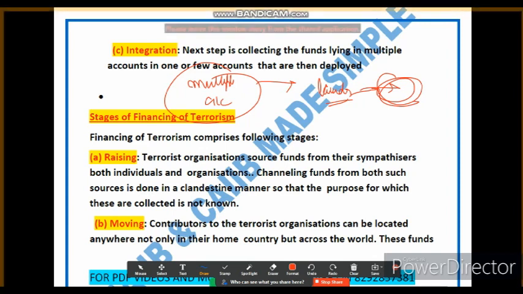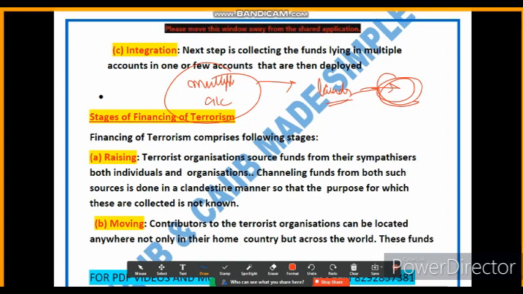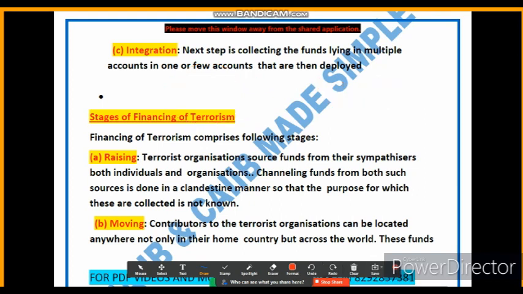By integrating the funds into the regular financial system, the launderer gives the appearance that the money came from a legal source. Let me give you an example. Friends, a criminal may take the money they initially placed in various bank accounts and transfer it into a single account, which they then use to buy a property or invest in a business.